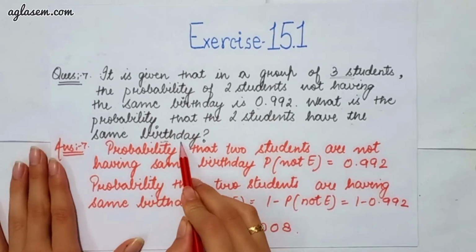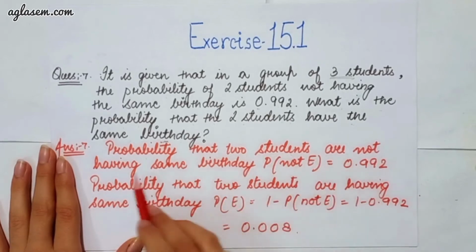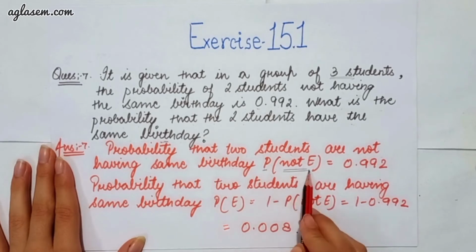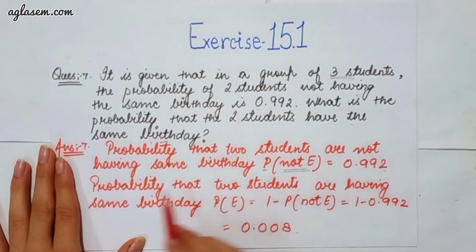So the answer is the probability that 2 students are not having the same birthday, that is probability of not E, which is equal to 0.992. And the probability that 2 students are having the same birthday, that is P(E), is equal to 1 minus P of not E, that is the probability of not having the same birthday.